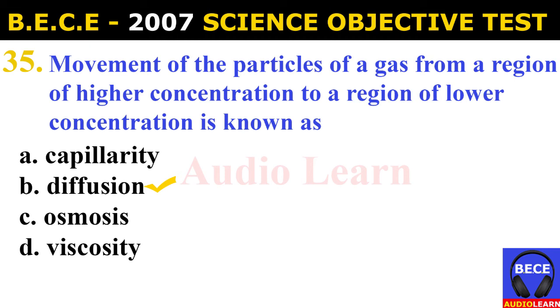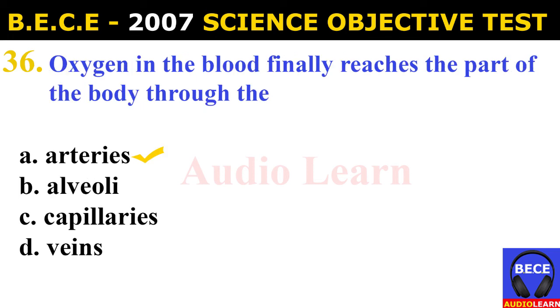Number 35. Movement of the particles of a gas from a region of higher concentration to a region of lower concentration is known as A. Capillarity, B. Diffusion, C. Osmosis, D. Viscosity. And the answer is B. Diffusion. Movement of the particles of a gas from a region of higher concentration to a region of lower concentration is known as diffusion.